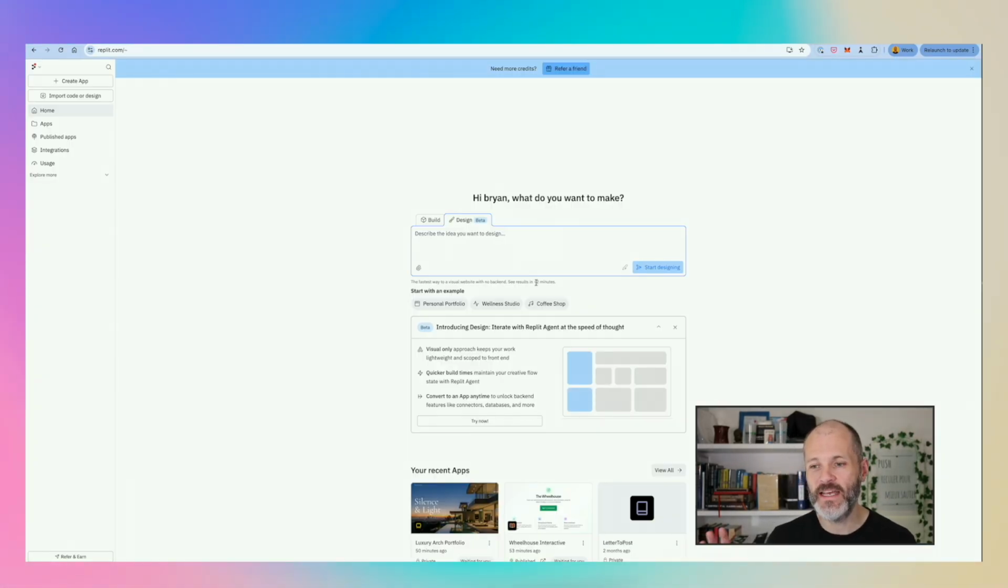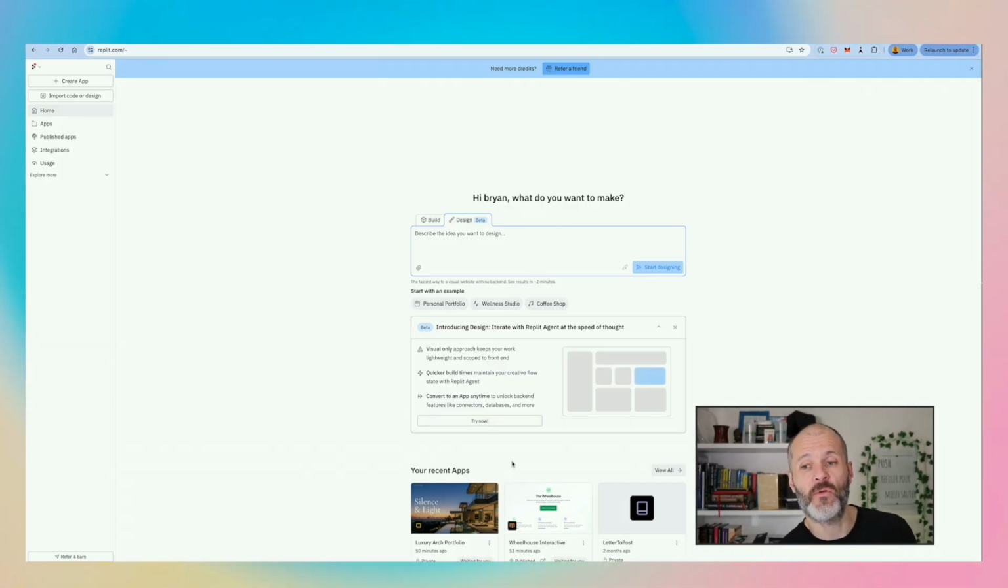Once I had my PRD in a place that I was happy with, I opened up Replit and I headed over to the design chat interface. And I recommend you start here because it's faster than heading straight to build. Yes, it's currently in beta, but you want to get the design of your app right before you invest some time and credits in building it. You also save yourself a little bit of money.